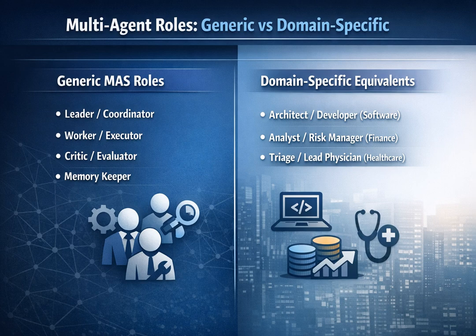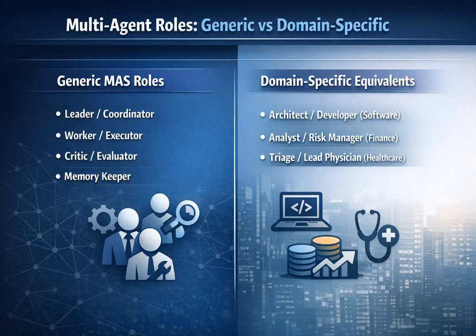Crucially, we have the critic or evaluator agent, which acts as an adversarial quality assurance mechanism, rigorously verifying hypotheses or judging the outputs of the worker agents for flaws. We also see specialized memory keeper agents curating long-term vector knowledge and communication facilitator agents governing exactly how agents are allowed to talk to each other to prevent endless loops or communication bottlenecks.